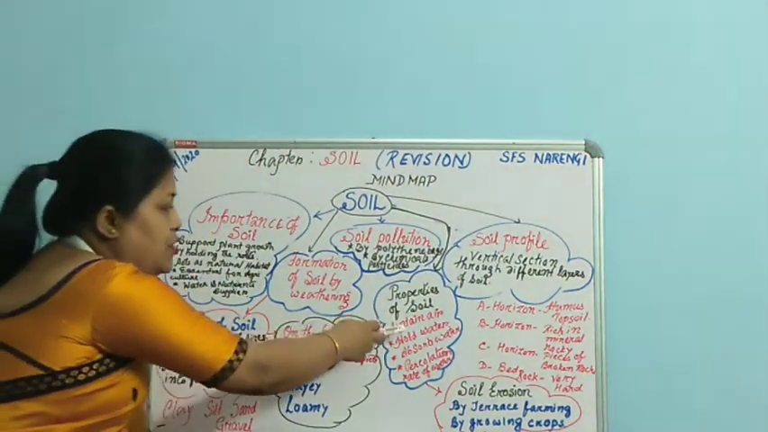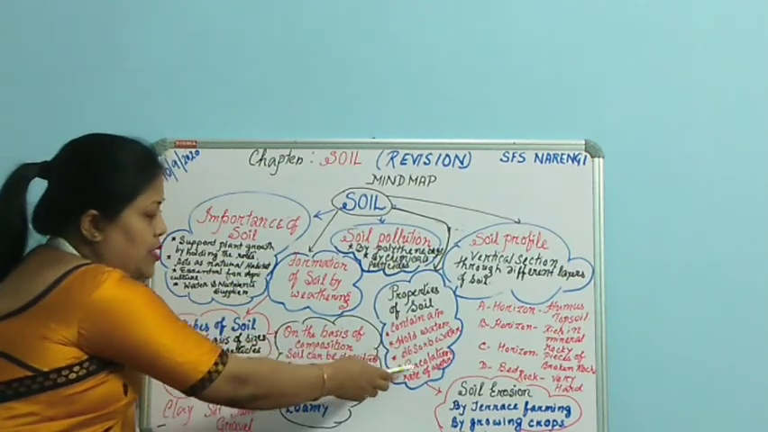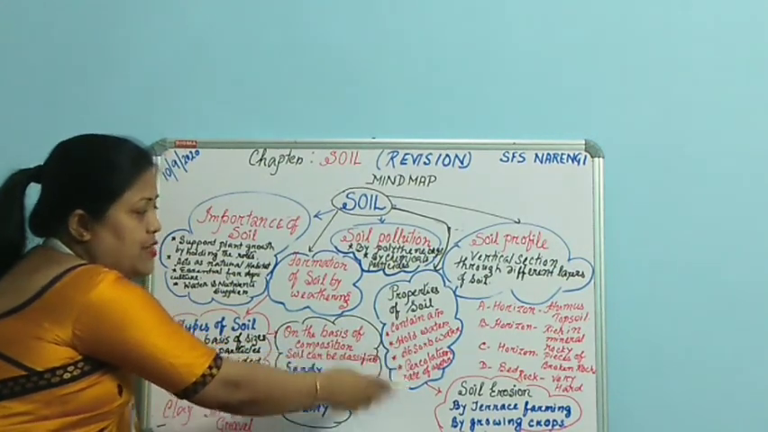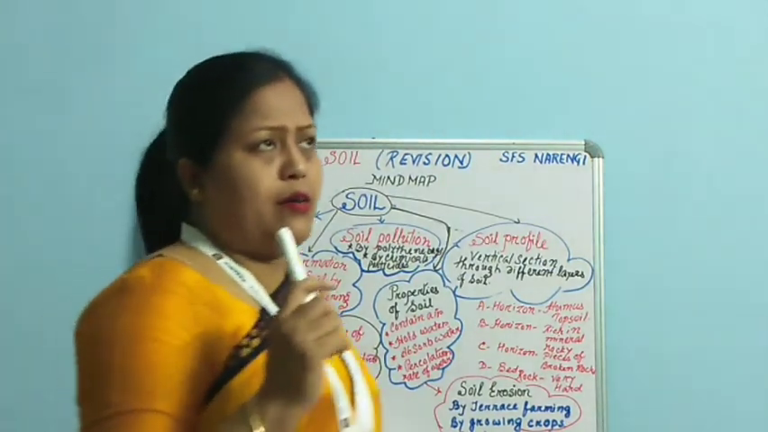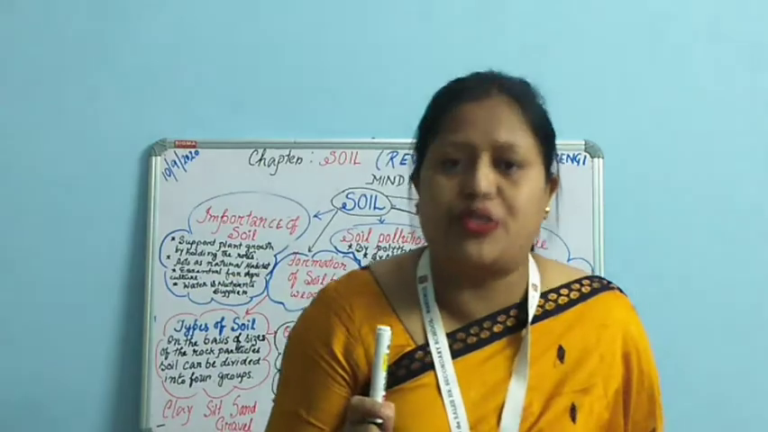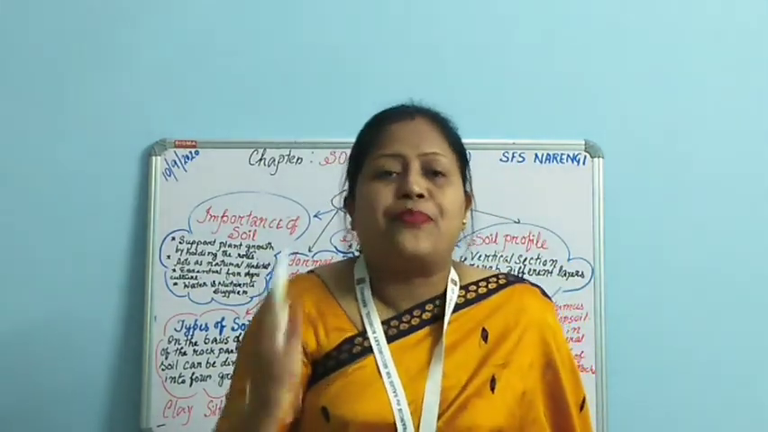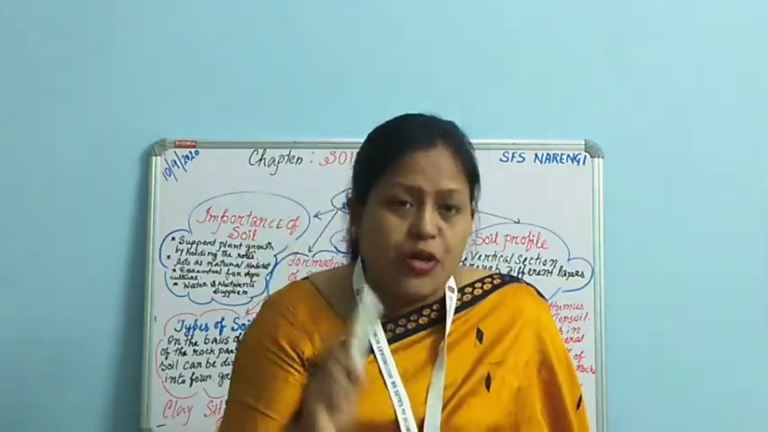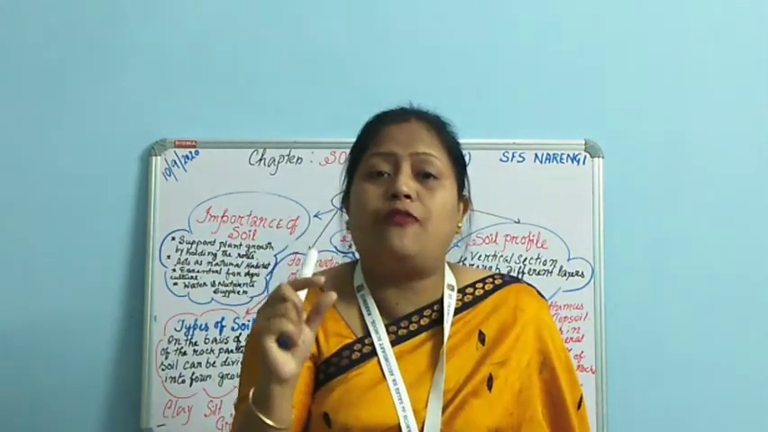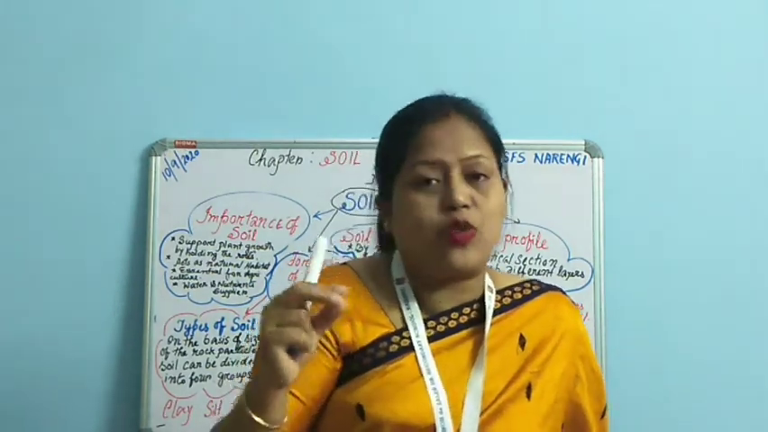Then we discussed different properties of soil: it contains air, it holds water, it absorbs water, and there is the percolation rate of water. We discussed all these points, and basically that the soil contains moisture. That was the first property given in the textbook. Moisture is the amount of water which the soil contains.